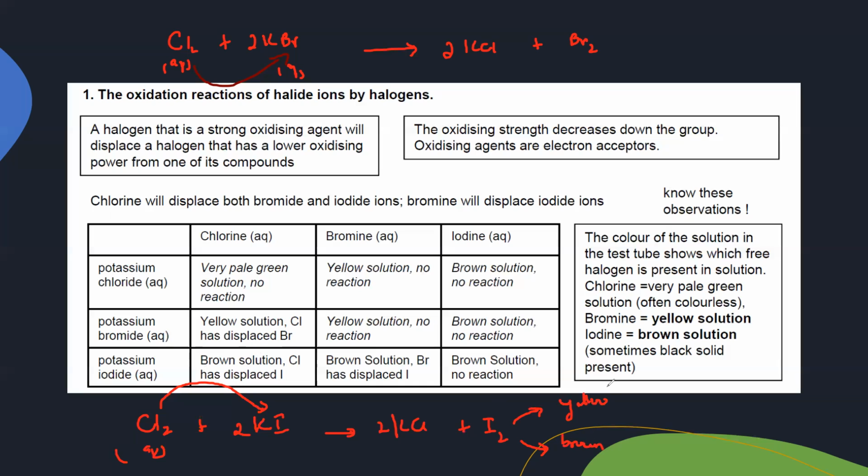And iodine has a different color in different media. For example, in an organic solvent, it will be pink in color. Otherwise, in aqueous solution, it will be yellow or brown. So these are the colors of the solution in a test tube. If there's chlorine, it will be a very pale green solution, often colorless, we can also say. If bromine is there, a yellow solution, and if iodine is there, a brown solution.